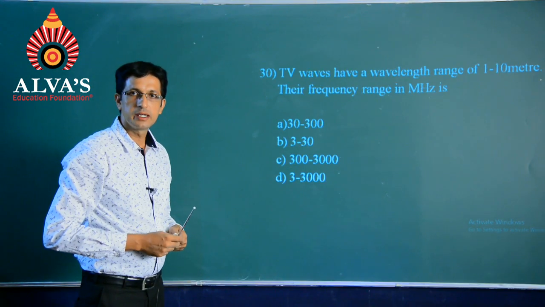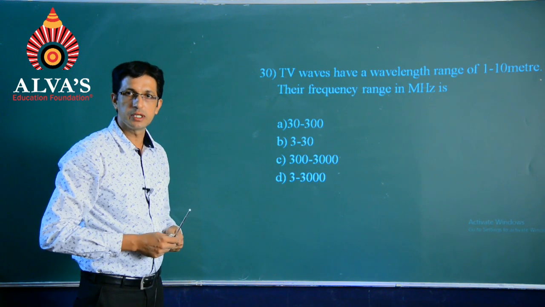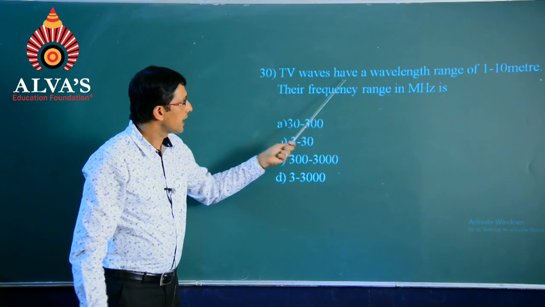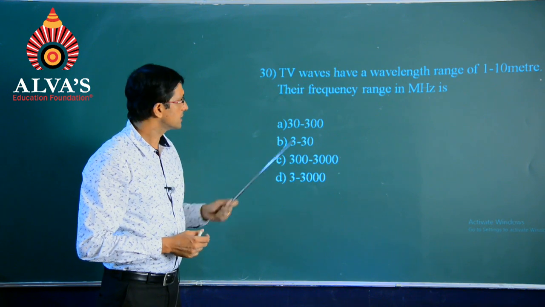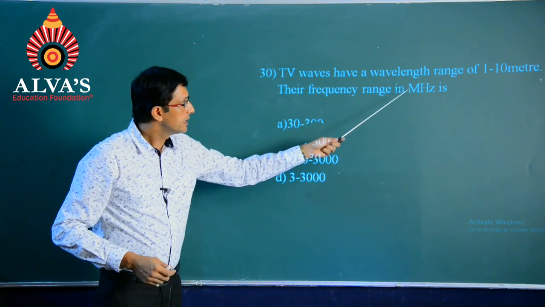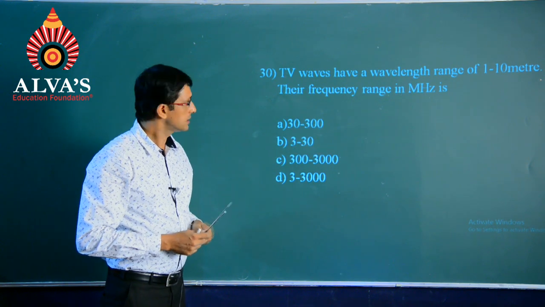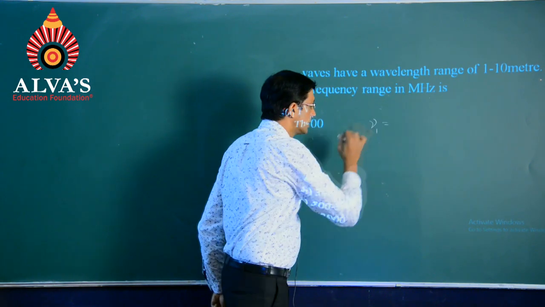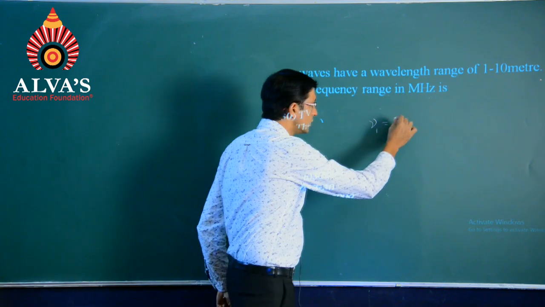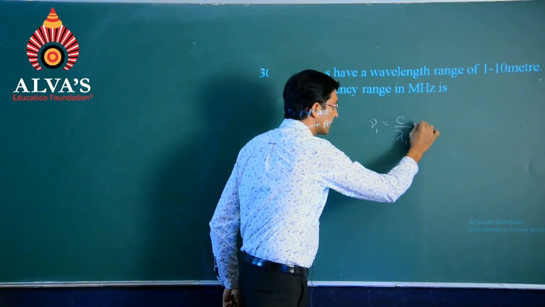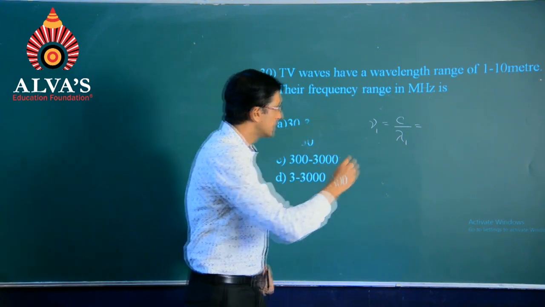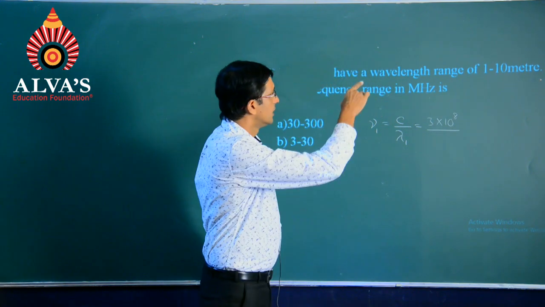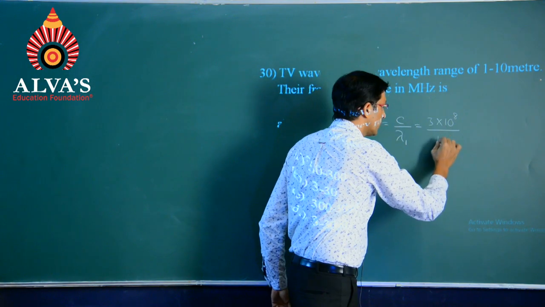So, now we move on to the next unit, that is some questions based on electromagnetic waves. Question number 30. TV waves have a wavelength range of 1 to 10 meters. Their frequency range in MHz, namely megahertz, is. So, I begin it like this, nu 1 standing for the first frequency will be equal to c divided by lambda 1, c standing for the speed of light. So, 3 into 10 power 8 divided by initial wavelength comes at 1 meter.